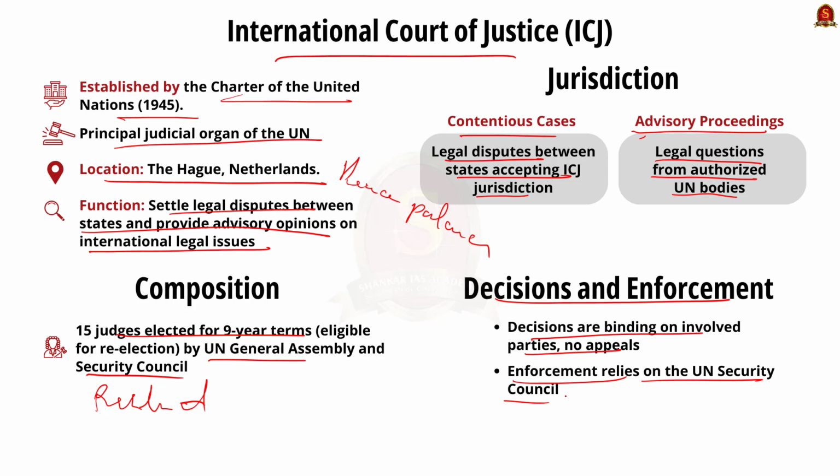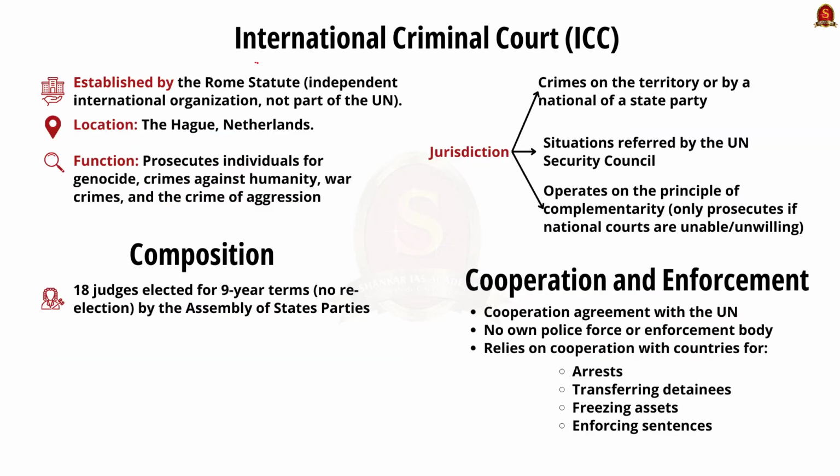Now, moving on to the International Criminal Court or ICC. See, ICC was established by the Rome Statute, which came into force on July 1, 2002. It is an independent international organization and not a part of UN system. The ICC prosecutes individuals for the crimes of genocide, crimes against humanity, war crimes, and the crime of aggression. It is also located in Hague, Netherlands.